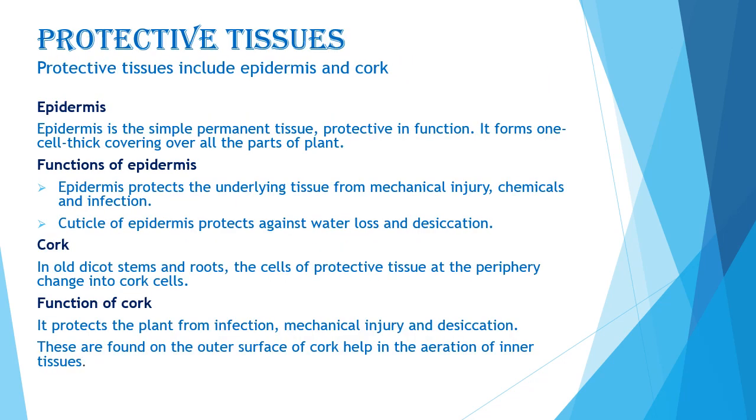Now besides parenchyma, sclerenchyma and collenchyma, the simple permanent tissues, there are some other tissues also, which are called protective tissues. Protective tissues include epidermis and cork. First, let's study epidermis. Epidermis is usually present in the outermost layer of the plant body, such as leaves, flowers, stems and roots. Epidermis is one cell thick and is covered with cuticle. Cuticle is a waterproof layer of a waxy substance called cutin, which is secreted by epidermal cells.